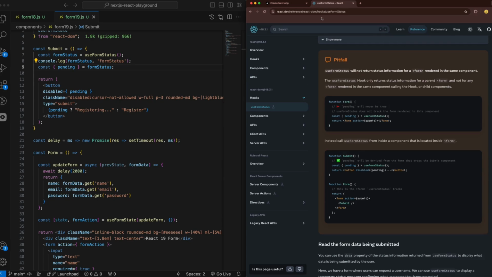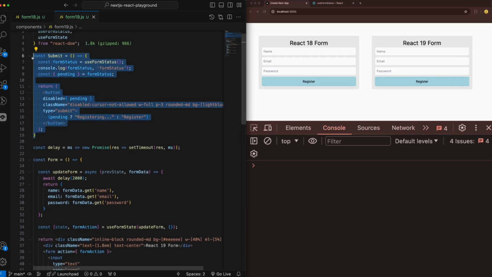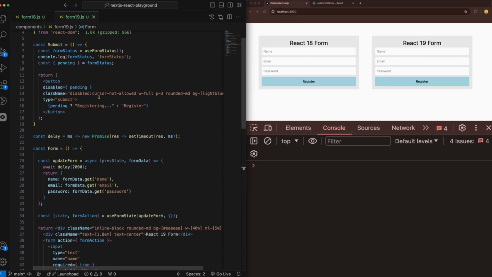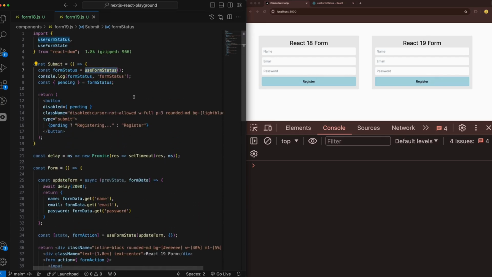I realized that too after trying it out, without even looking into the documentation, and I realized that it's not working. I went to the documentation and referred to it, and I actually have seen this issue too, the issue that I was having. So this is very important: keep this submit component outside of this form. Otherwise, it would not work if you want to use useFormStatus.